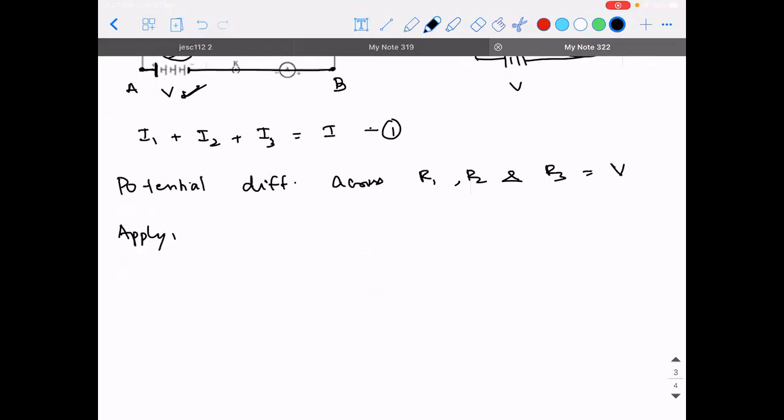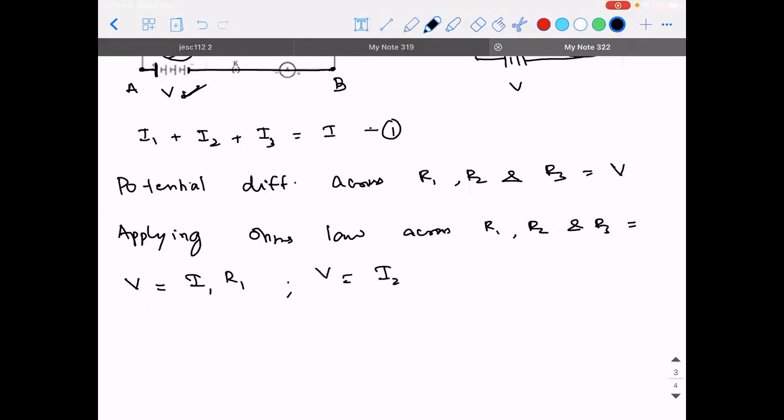Applying Ohm's law across R1, R2, and R3 will give us what? V is equal to I1 into R1. There is a mistake in this equation, corrected. It should only be V. Yes, sir. So V is equal to I1 into R1. Similarly, V will be equal to I2 into R2 and V will be equal to I3 into R3.